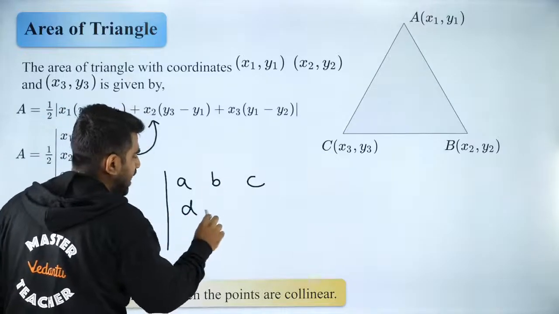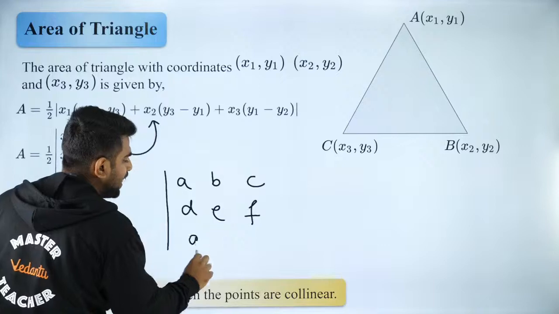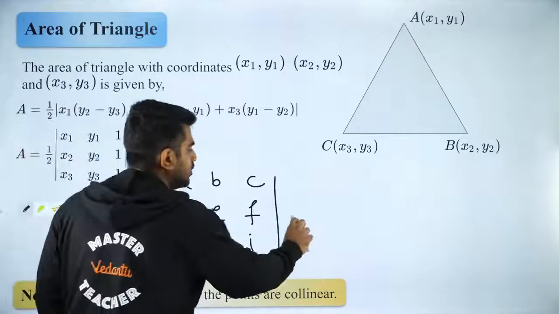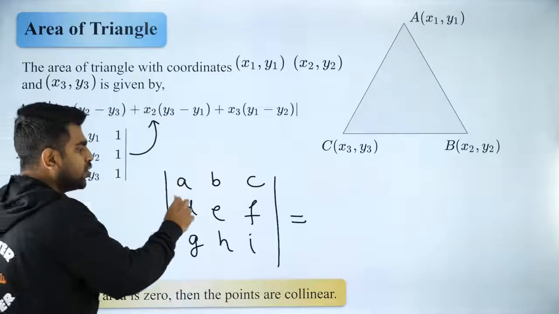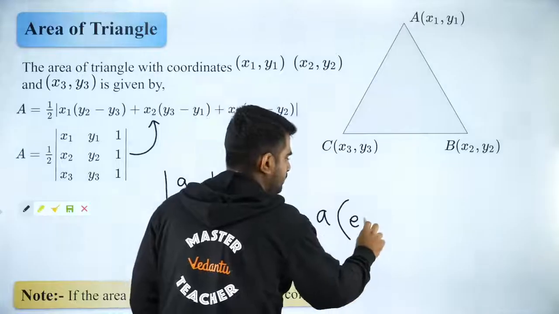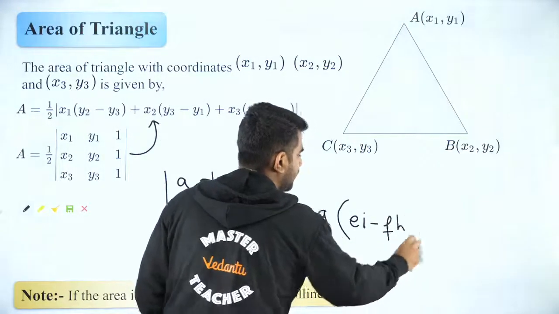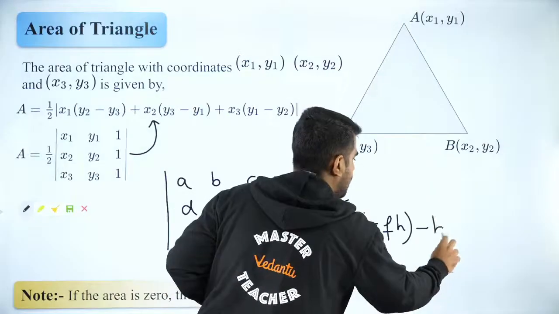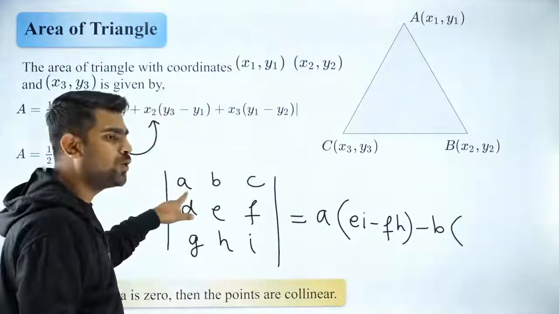Rohan, please listen carefully. I am writing it for any general A, B, C, D, E, F, G, H, I. So if you want to open this, Rohan, it is going to be A into EI minus FH, minus B times of, it will alternate sign, Rohan.